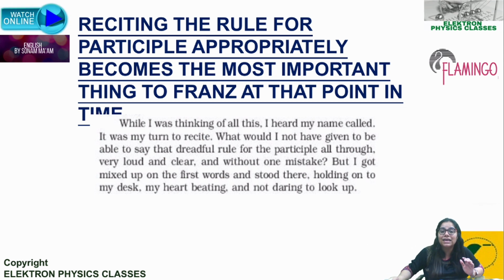So what he's saying is that at this point of time, I could have given up anything just to be able to speak that fearful rule for the participles all through, very loud and clear, without one mistake. So he is ready to sacrifice everything that he has. He can just give up anything. Why? Just to be able to speak that rule of participles properly without any mistake.